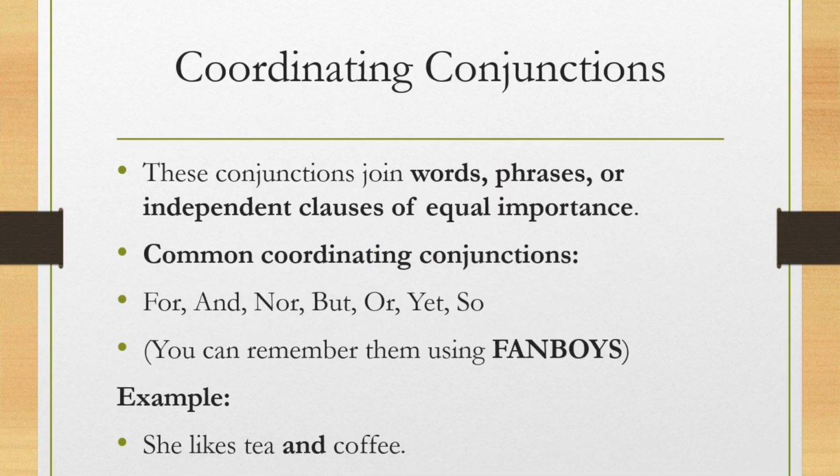Coordinating conjunctions. These conjunctions join words, phrases, or independent clauses of equal importance. The seven coordinating conjunctions can be remembered by the acronym FANBOYS: for, and, nor, but, or, yet, so. Examples: she likes tea and coffee. I was tired but I finished my work. Hurry up or you will miss the bus. It was raining so we stayed indoors.